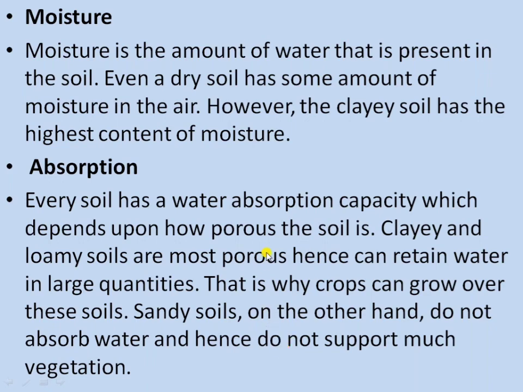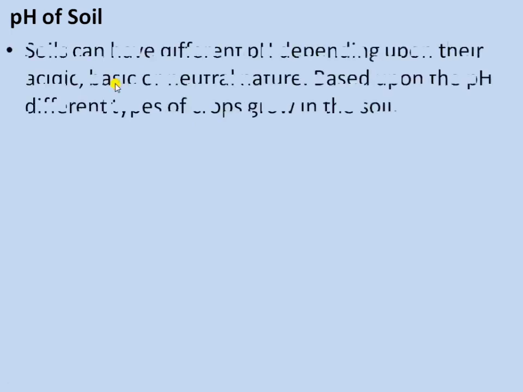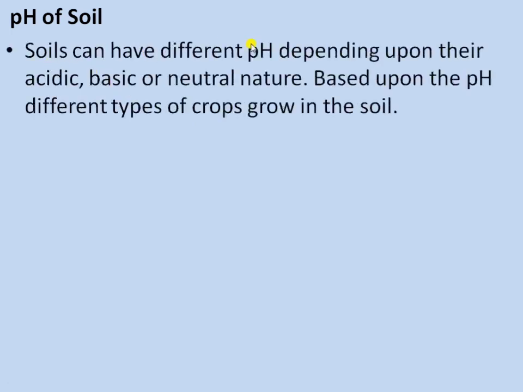Okay. Moving on to the next property, that is the pH of the soil. Soil can have different pH depending upon their acidic, basic or neutral nature. So based upon the pH, different types of crops are grown in the soil.